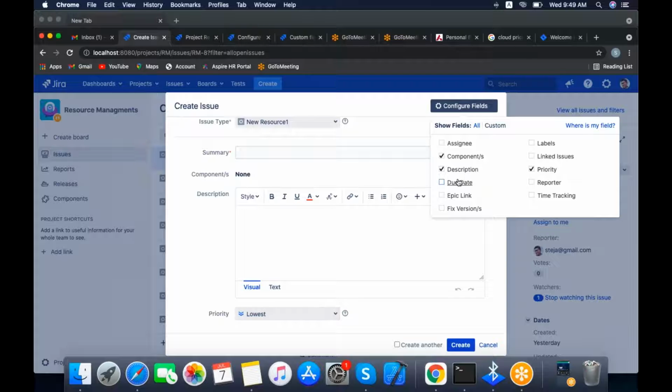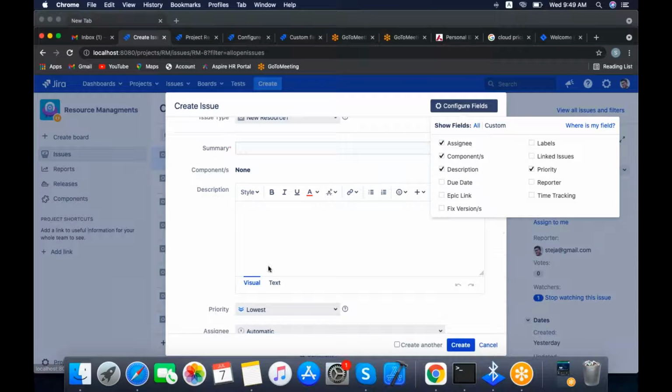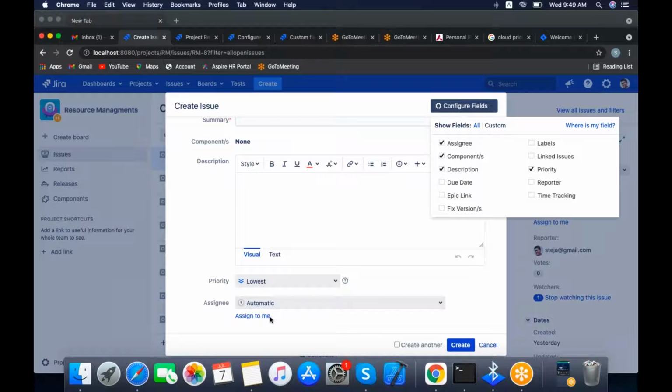But right now, if you select custom, only the fields selected here will be visible. For example, if you click, the assignee field will be visible and you can add that. Whenever you create these fields, automatically only these fields are filled. The remaining fields will not appear in the view screen also, and will not be added.